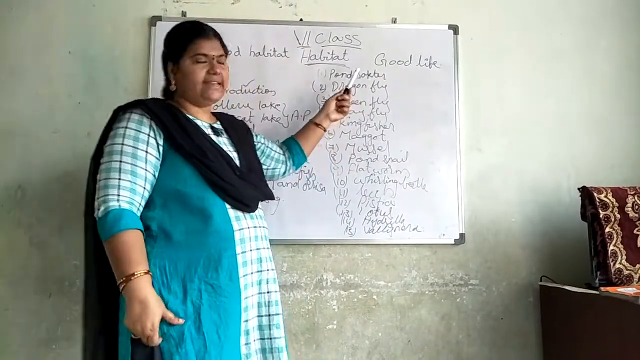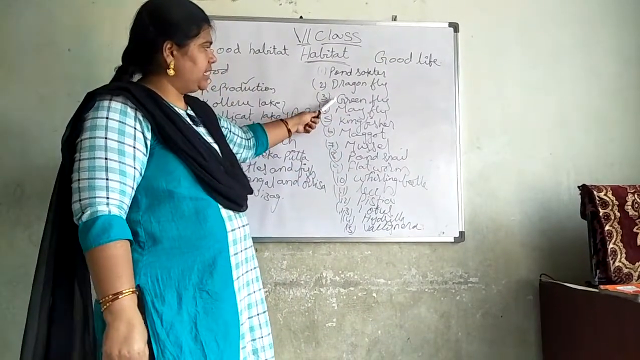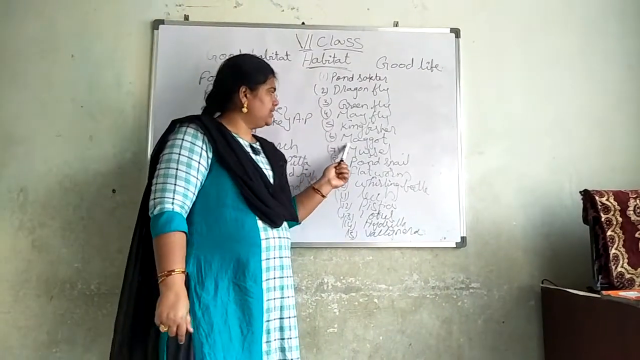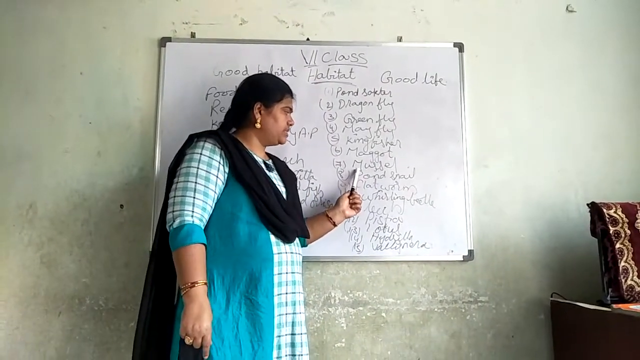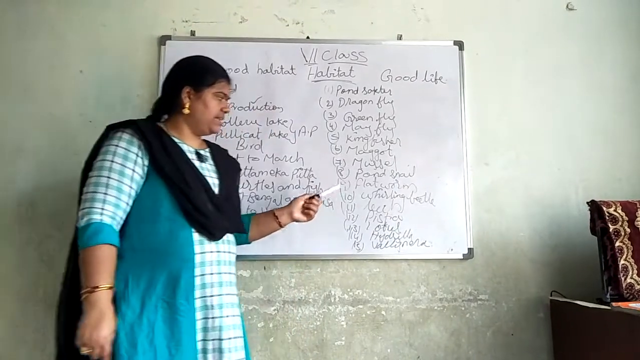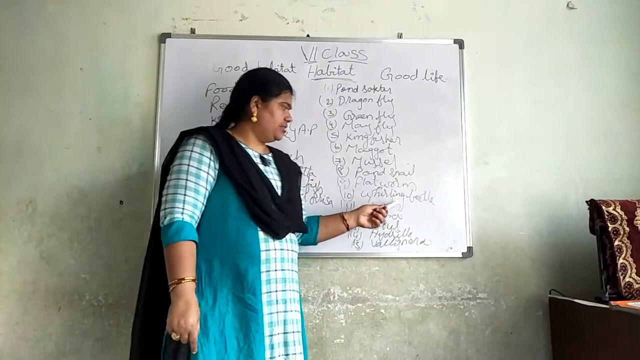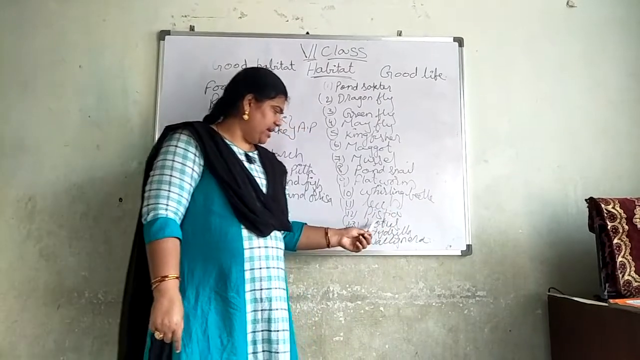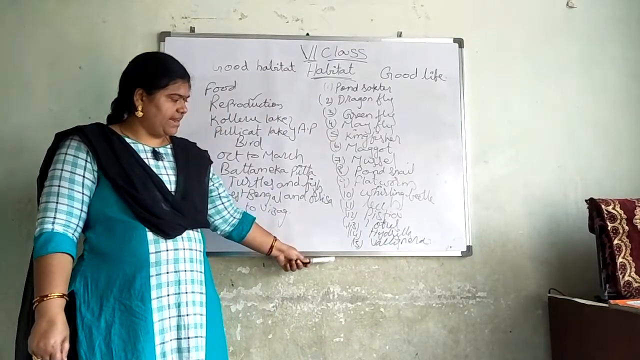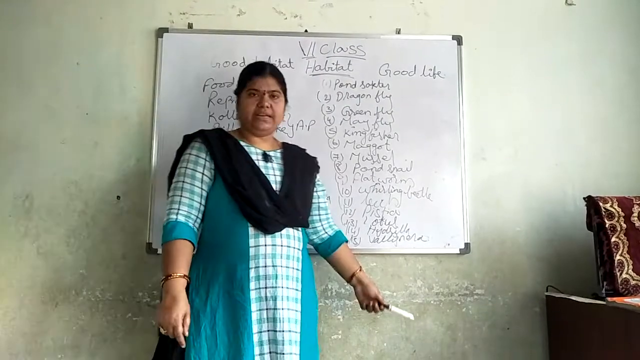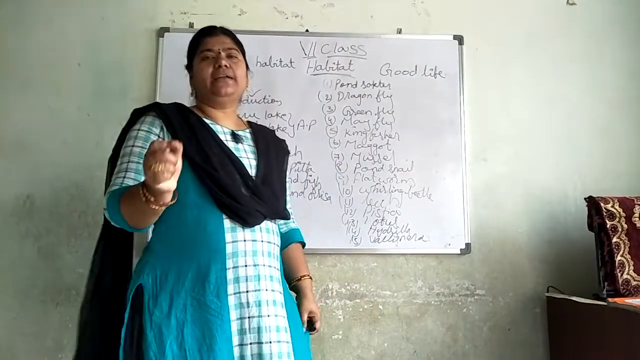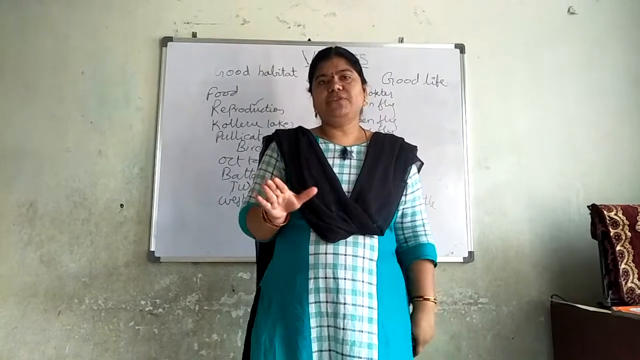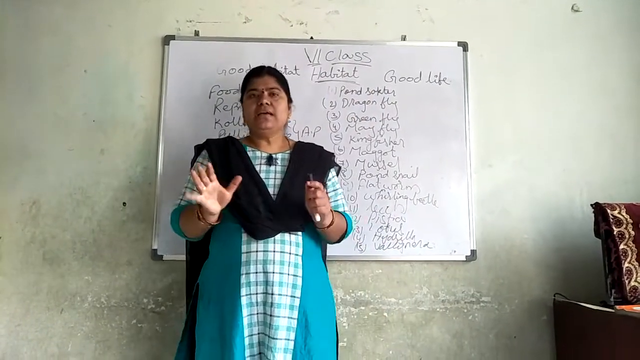Please see what the different organisms are and what their names are. First one is pond skater, second dragonfly, third greenfly, fourth mayfly, fifth kingfisher, sixth maggot, seventh mussels, eighth pond snail, ninth flatworm, tenth diving beetle, eleventh leech, twelfth pistia, thirteenth lotus, fourteenth hydrilla, and fifteenth Vallisneria. These are all 15 diagrams you must draw in your classwork.